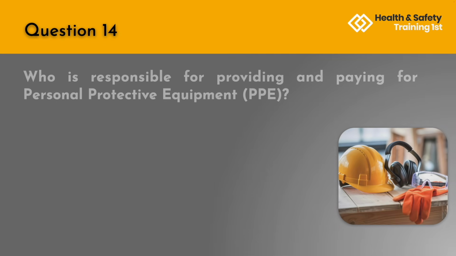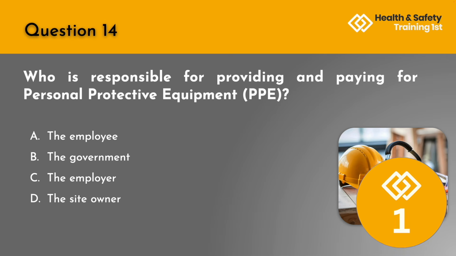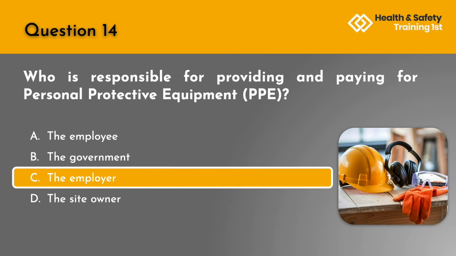Question 14. Who is responsible for providing and paying for personal protective equipment? A. The employee. B. The government. C. The employer. Or D. The site owner. The correct answer is C. The employer.